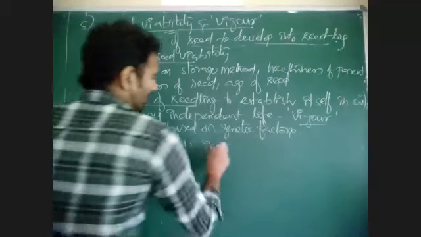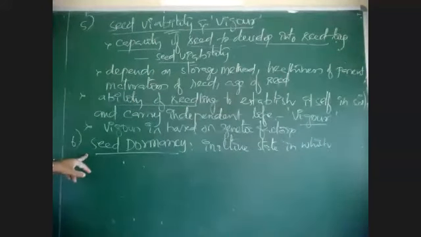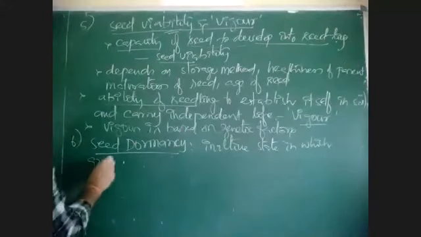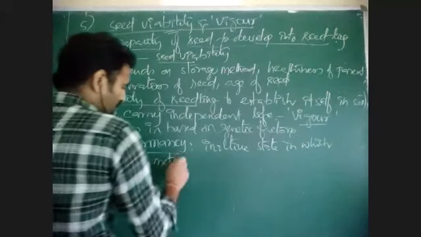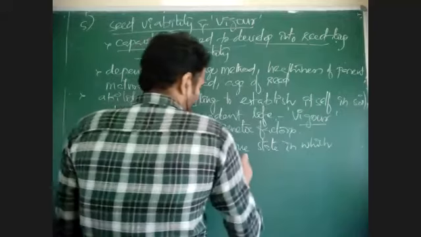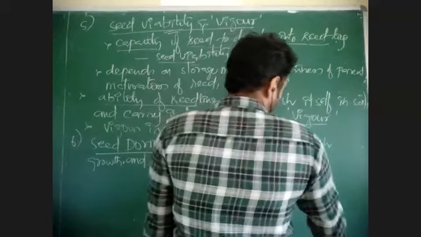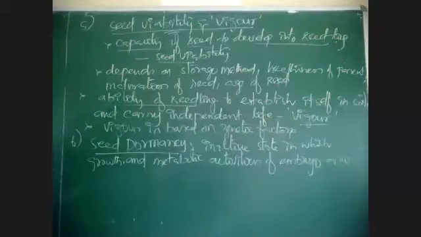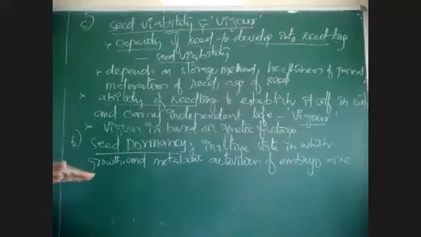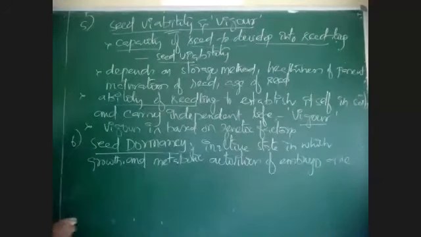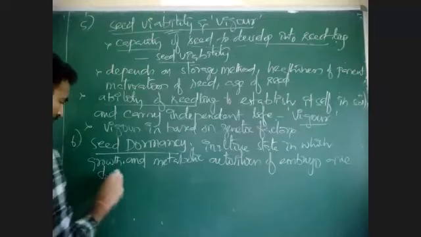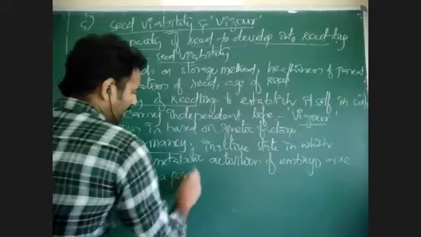It is an inactive state in which the seed enters, and growth and metabolic activities of the embryo are minimized or fully stopped for a period of time. That is called seed dormancy.